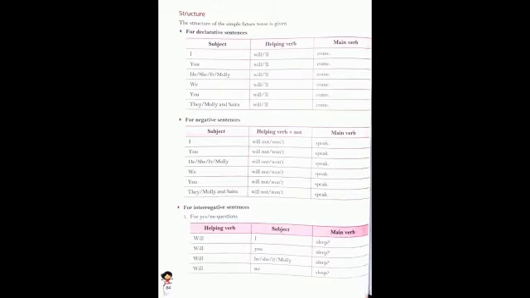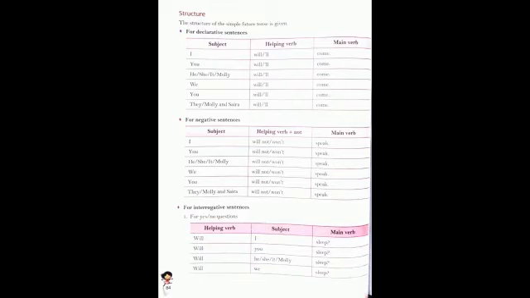You, with the plural subject, we use the helping verb will not, then the main verb. He, she, it, Molly, we use the helping verb will not plus the main verb. Then with the plural subjects we, you, they, Molly and Sarah, we use the helping verb plus not and the main verb. And I is the singular subject.